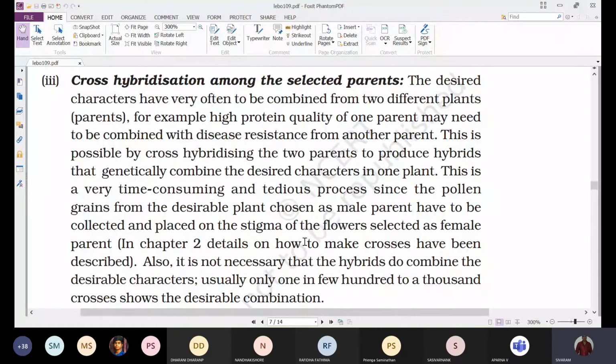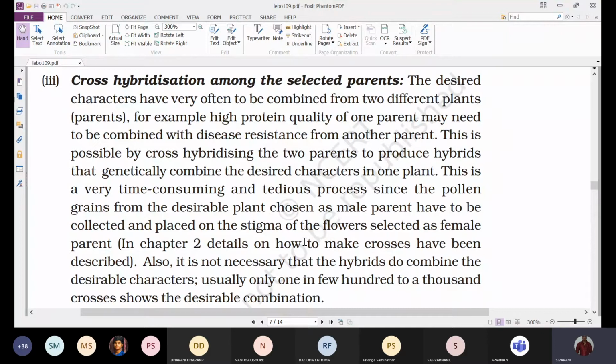And we need to combine those two desirable characters and bring them into one plant variety. This is possible by cross hybridizing to produce hybrids that genetically combine the desired characters into one plant.